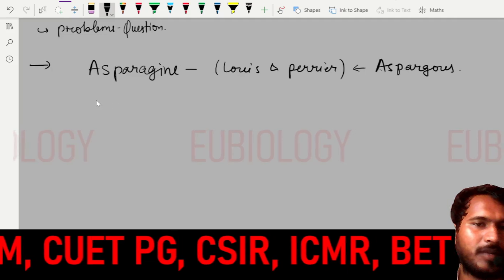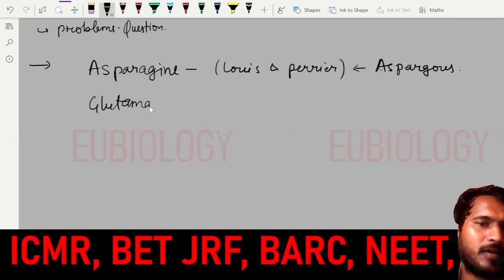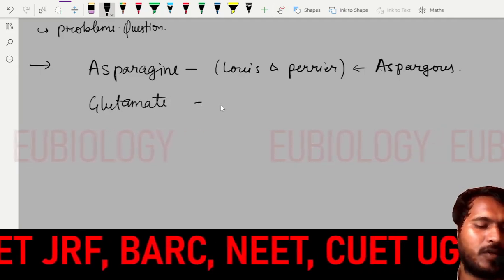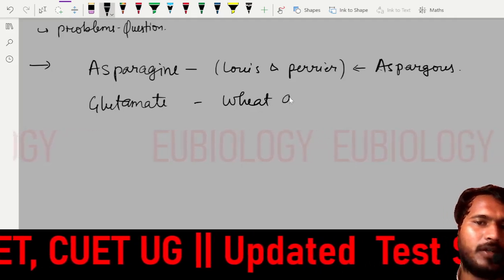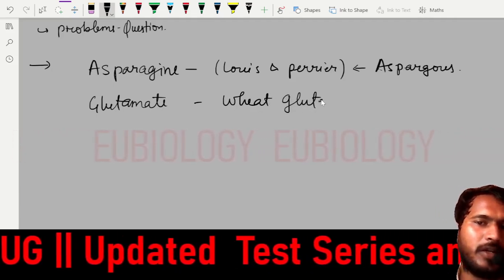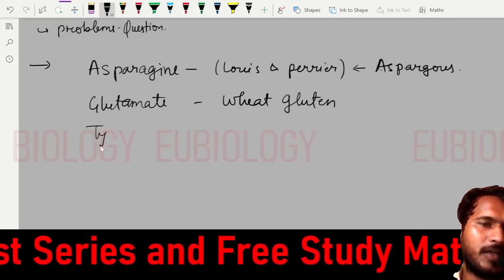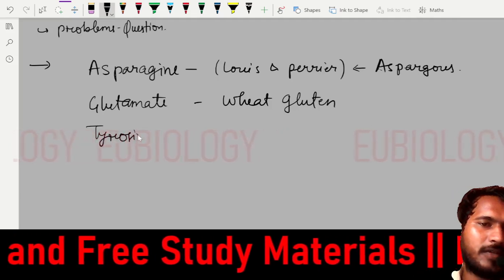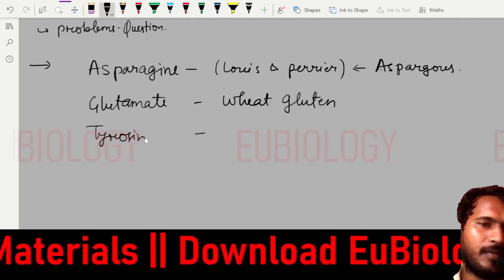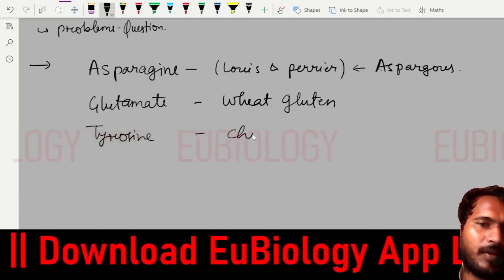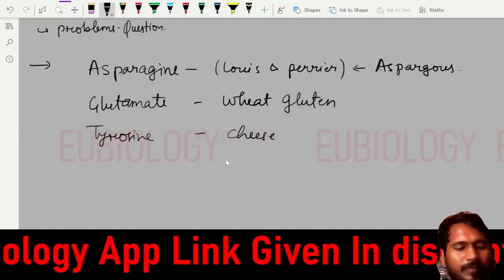If you look at another amino acid like glutamate, glutamate is discovered from gluten, wheat gluten. And tyrosine is discovered from cheese.